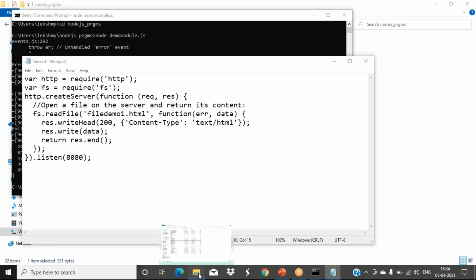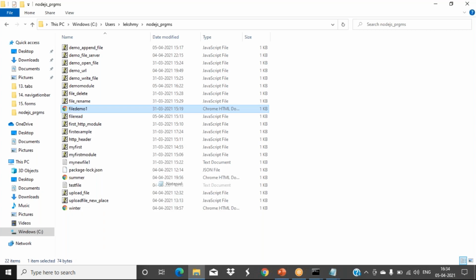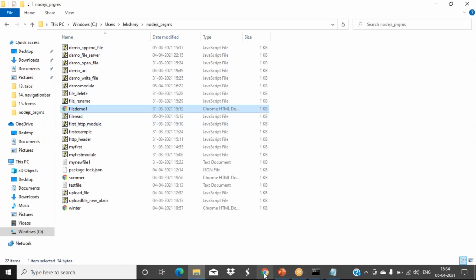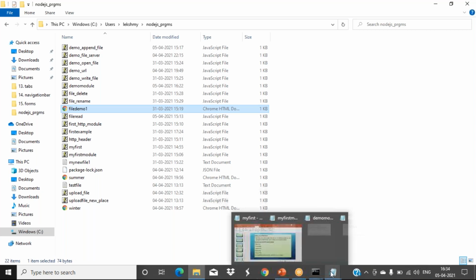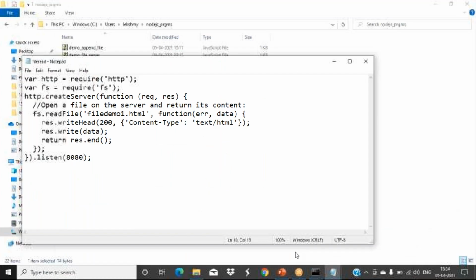So here I'll show you this file. This is an HTML file created with some heading and paragraph. That's it. If it is able to read, that file will be loaded to your web server, and that is the response we are getting, so it will show you the file content. Whatever headings and paragraphs I showed, only that it will display, not the full content, because we have told it that it is an HTML type of file.